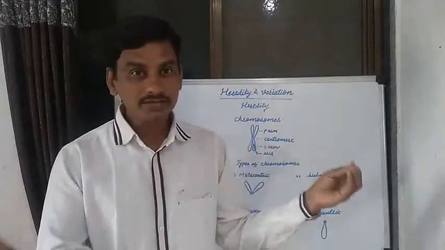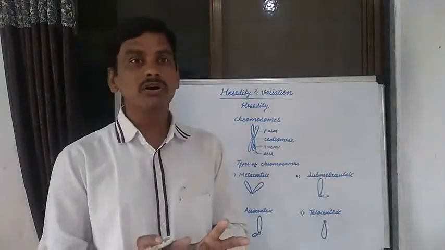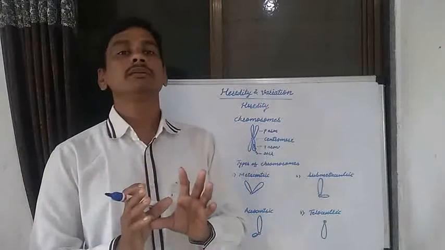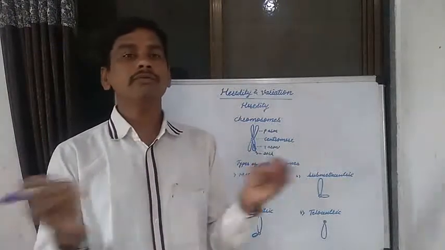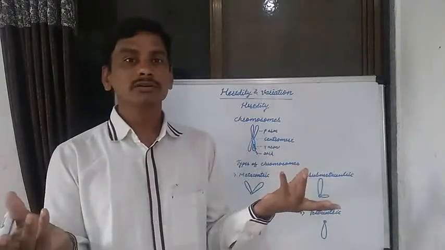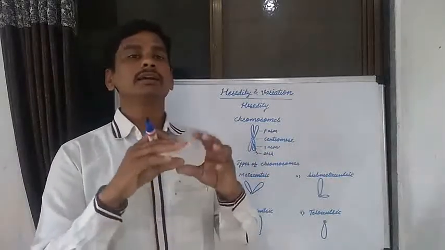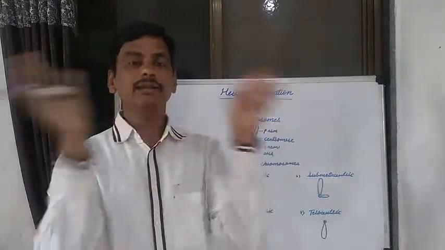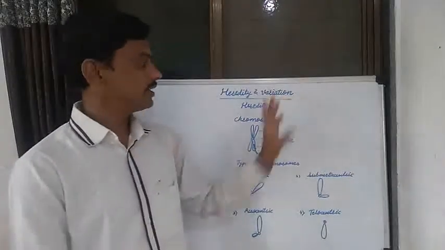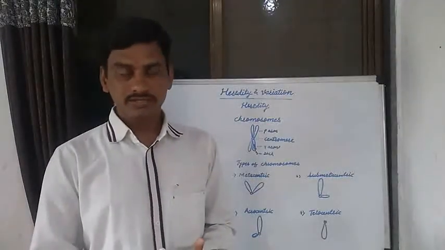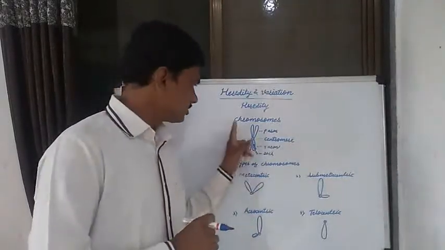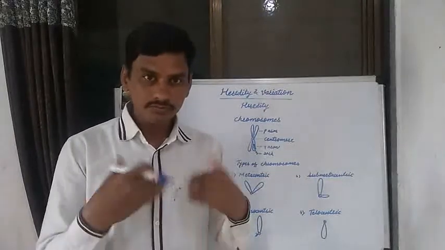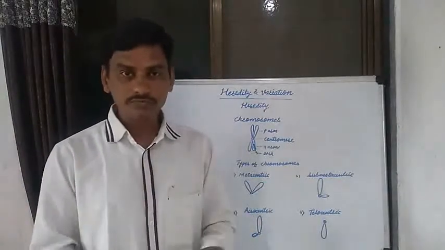How do variations occur in species of living organisms in the environment? How do minor variations and major variations, similarities and differences occur in living organisms? That is the study of variations. Then, what is meant by chromosomes? What are the types of chromosomes, and where do these chromosomes occur?